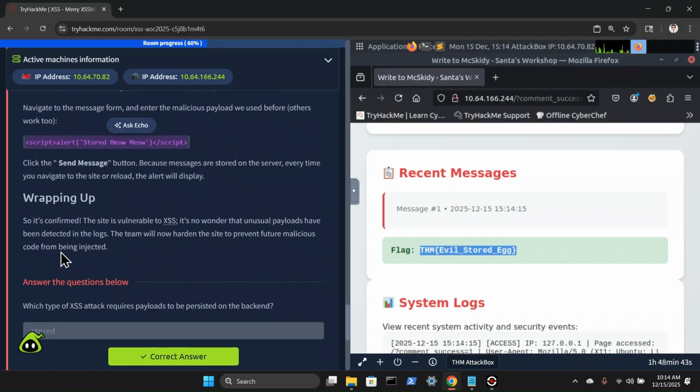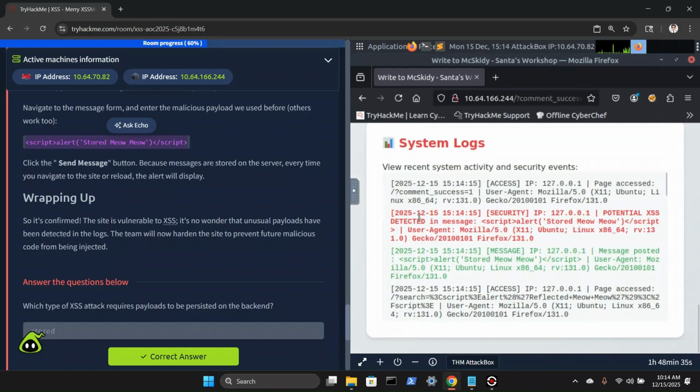All right. So click the send message button because messages are stored on the server. Every time you navigate to the site or reload, the alert will display. We can scroll down and see our system log here. We did run the posted message of stored. We can see that here.